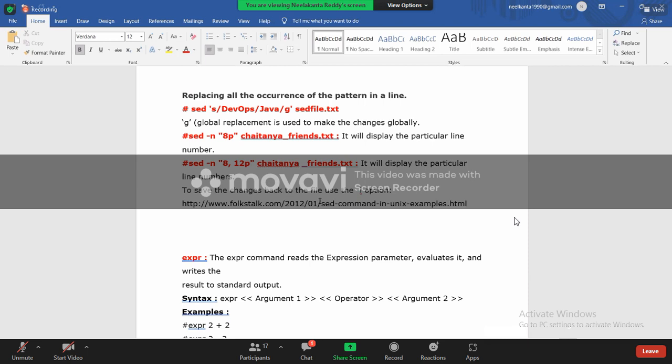But what about in between lines? Say 5 to 10, or 50 to 60, that I want to print. We have to use the sed command. The syntax is: sed -n '8,12p' filename. You should not give 8p comma 12p. You should give 8 comma 12p and the file name. It means lines 8 to 12 are going to be printed.